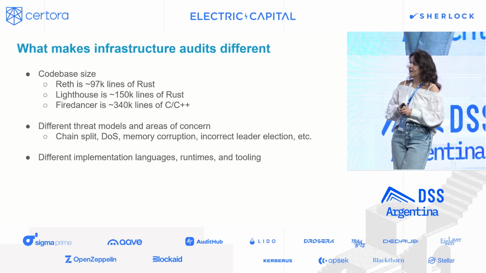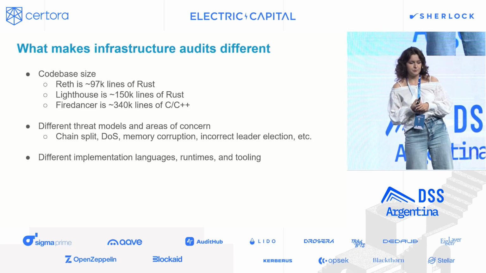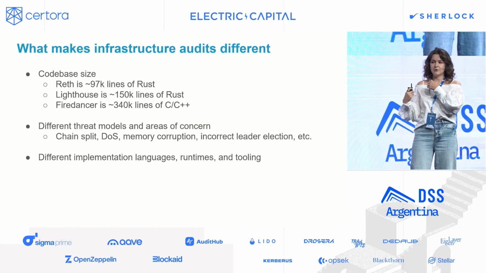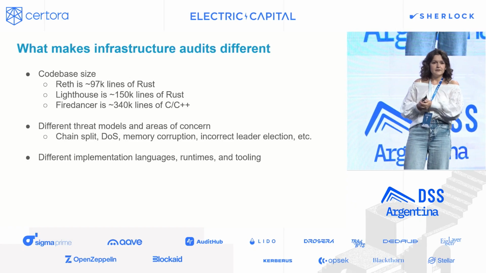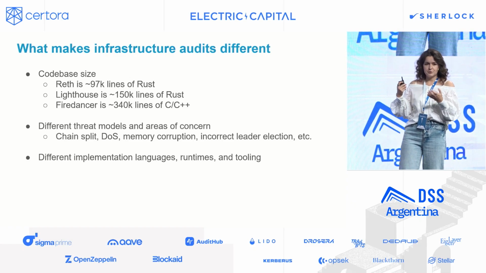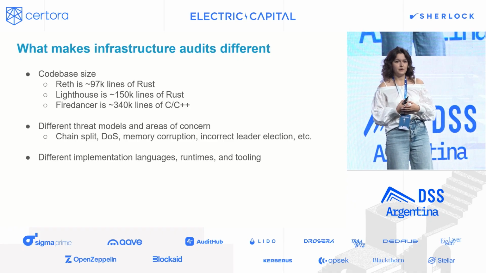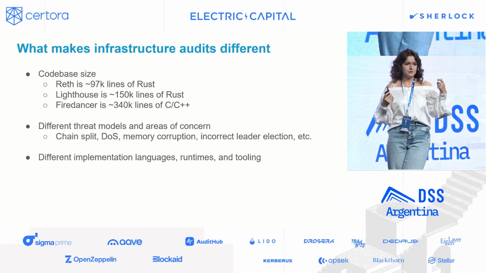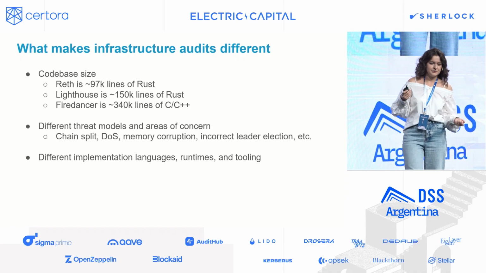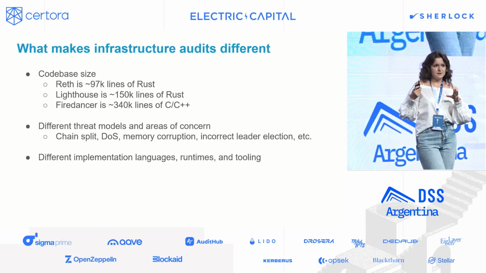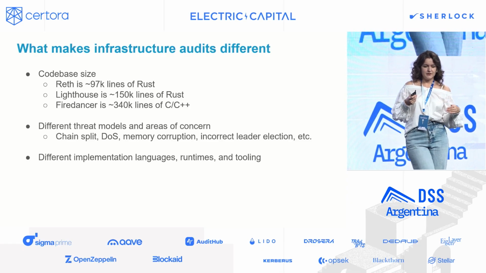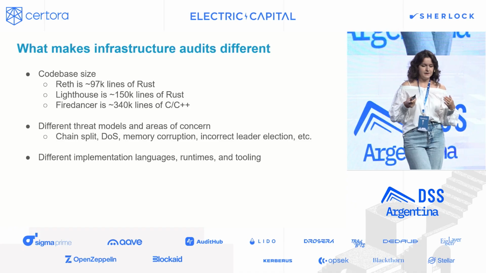One more thing I want to highlight is that there are also different threat models and areas of concern when we talk about this type of software. Different from smart contracts, we take care of things like chain split, denial of service, memory exhaustion, depending on the purpose of the component we're looking at. We are also trying to identify different potential issues.